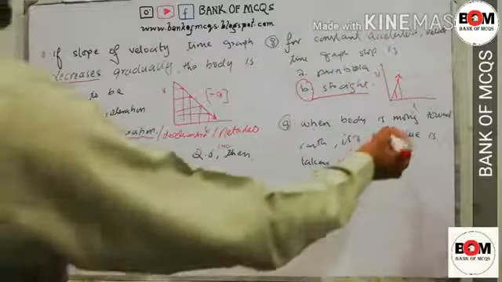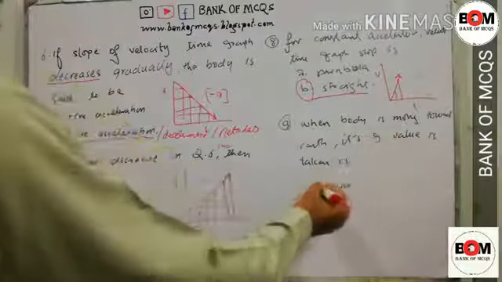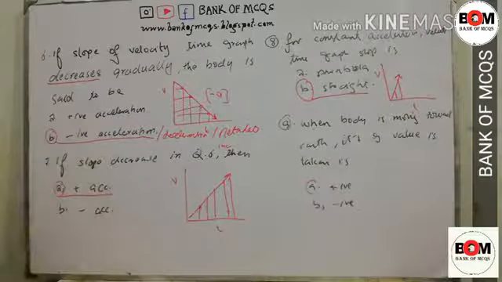Next: when a body is moving towards earth, is its g value taken as positive or negative?